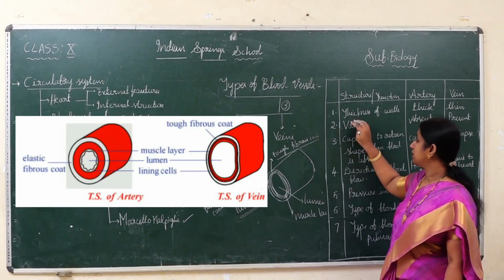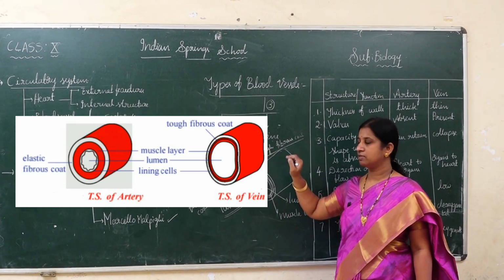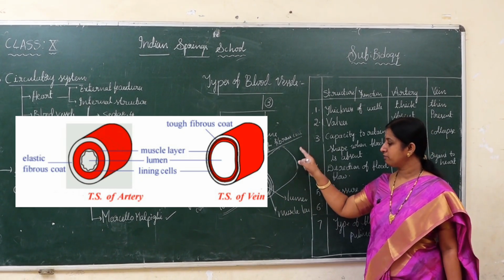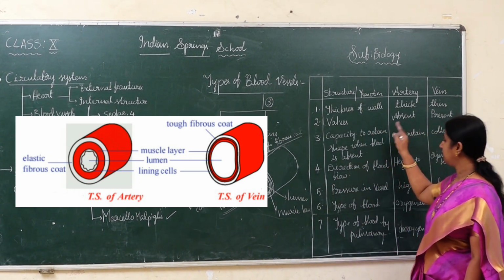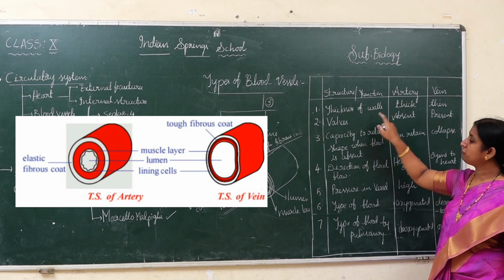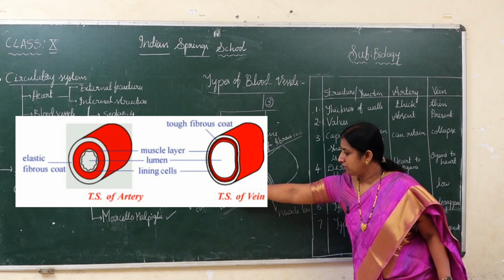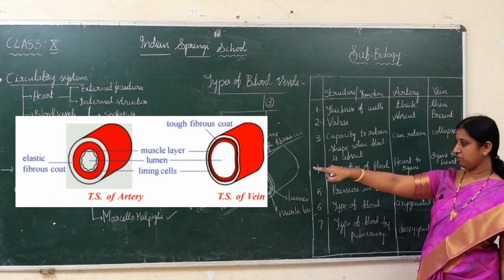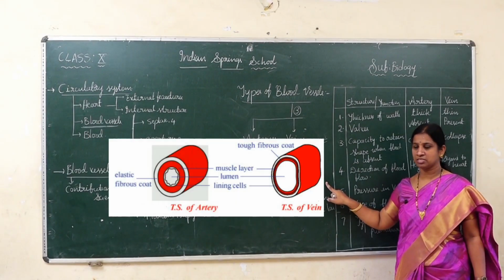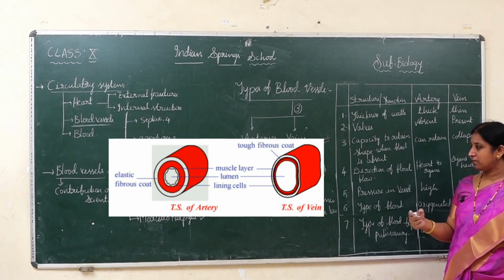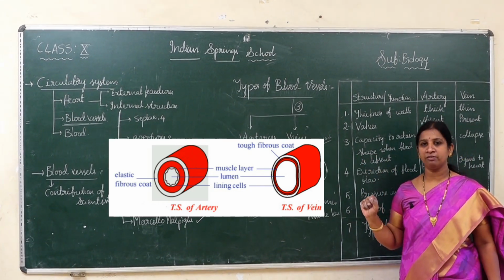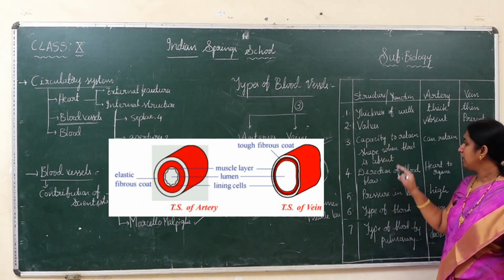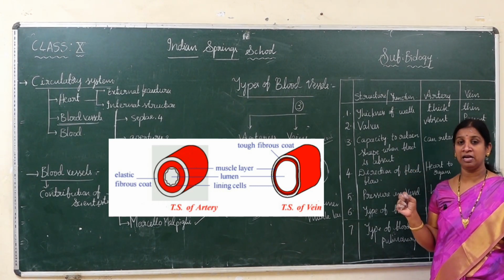Now we will discuss the differences between arteries and veins. As I said before, arteries have an elastic fibrous coat, whereas veins have a tough fibrous coat. When you talk about the thickness of the wall, it is very thick in the arteries, whereas very thin in the veins. And valves, as Fabrici discovered, are present in veins and absent in arteries.